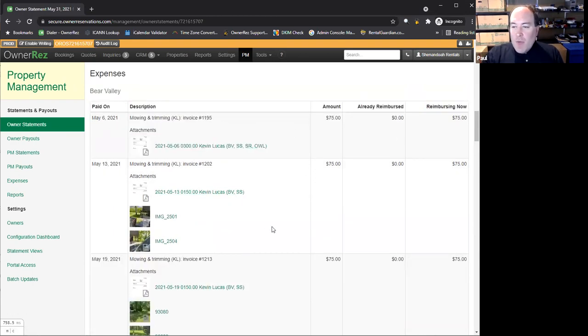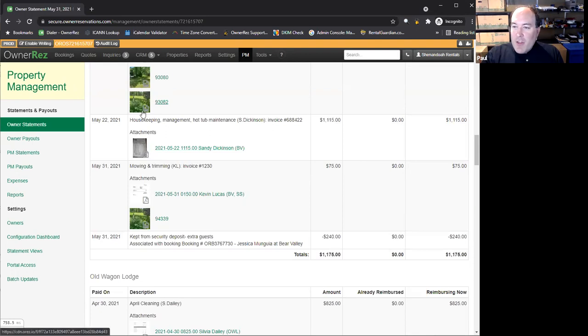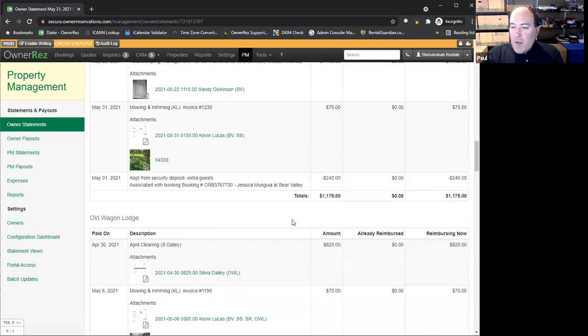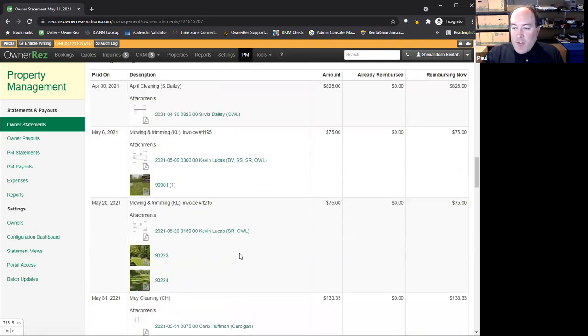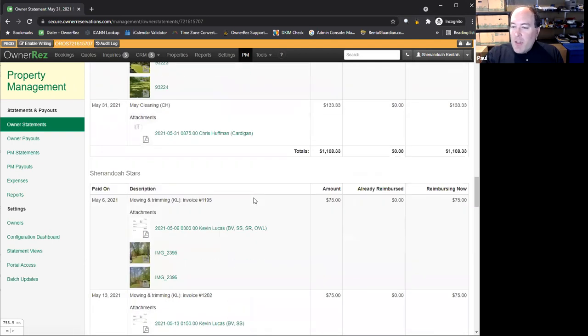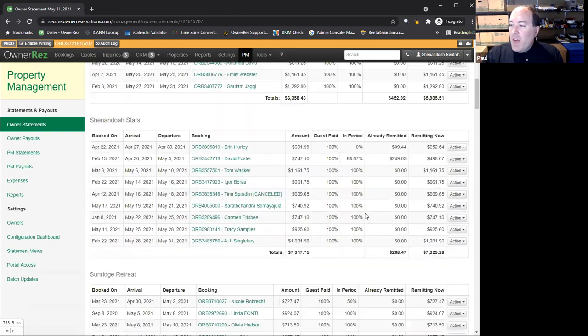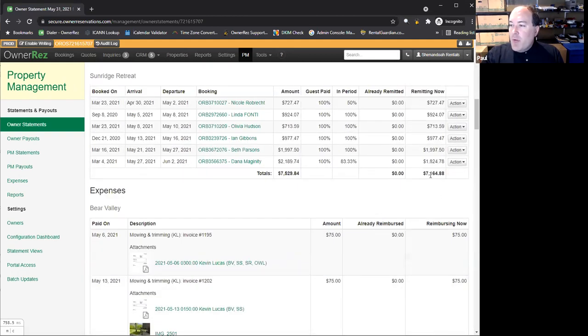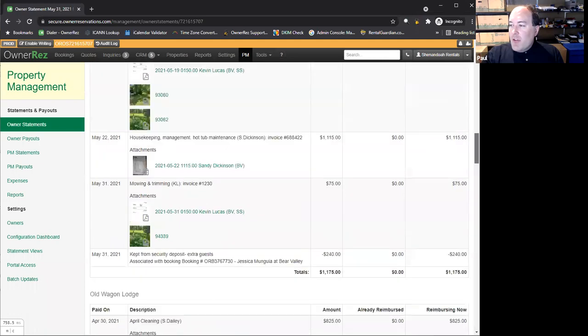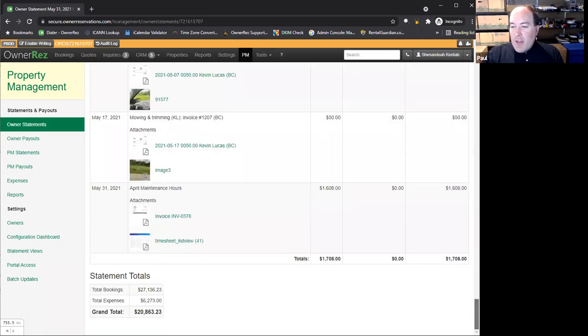You can see they've done some mowing. Here we have the evidence, invoices, photos of the mowing that's done, cleaning invoices, etc. It's all kept in here safe, so it's included in the statement, and we can see that this company would be due all this money, but then there's all those expenses that are reduced. So down at the bottom line, total bookings, total expenses, and that's what's due. And OwnerRez does all the math for you. All you got to do is write them a check.